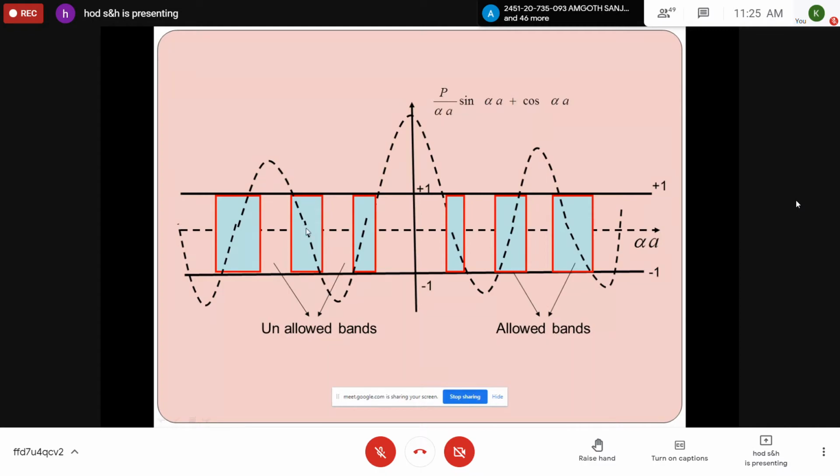Similarly, for the next allowed energy, it goes to the next energy level, it propagates between the limits +1 and -1. Again, when the value crosses -1, it is not permitted for the electron to propagate. So in this way, the energy spectrum of electron consists of a number of allowed bands separated by forbidden bands. And as the value of alpha increases, the width of the allowed band increases, because alpha indirectly represents the energy of the conduction electron. As the energy increases, there is a certain probability that the electron can overcome this potential and it goes to the next energy state.